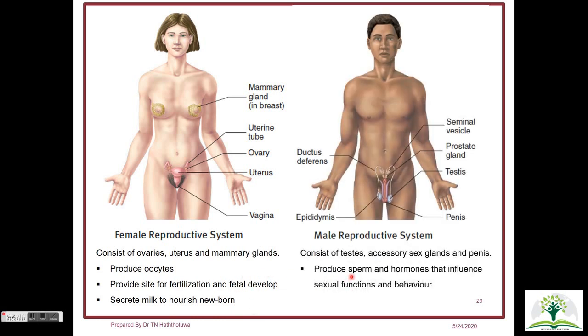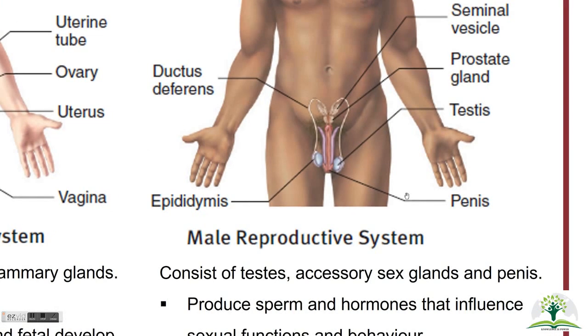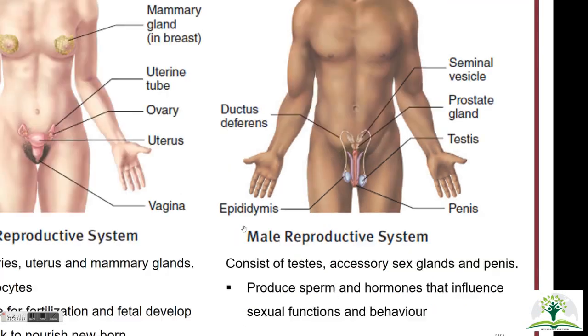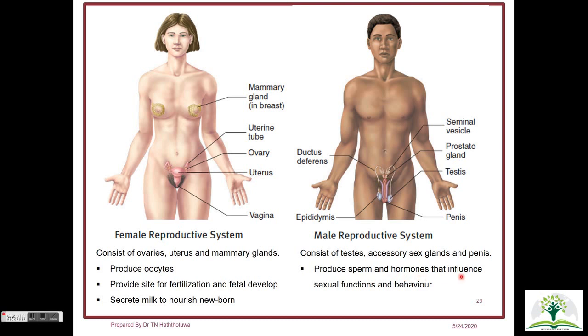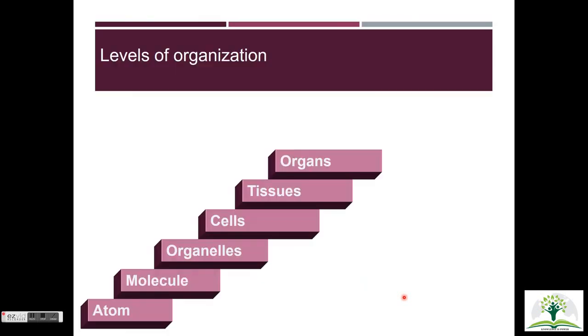On the other hand, the male reproductive system consists of testes, accessory sex glands and penis. The sperm produced within the male's testes and the secretory materials coming from the accessory sex glands are collectively called semen. Other than that, the testosterone secreted from testes is mainly responsible for sexual drive and the development of secondary sex characteristics in young adults. Along with that, we conclude the fifth level of organization, that is organ systems.